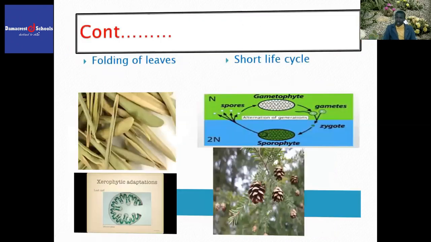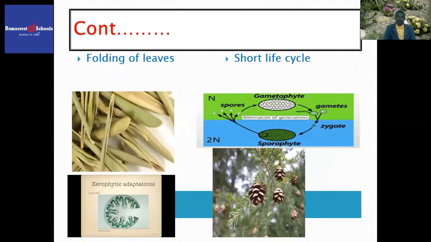Now, let us look at the last part of our lesson today. We have folding of leaves. Some plants fold their leaves. As you can see, the leaves are folded. The leaves are curled. The leaves are rolled.